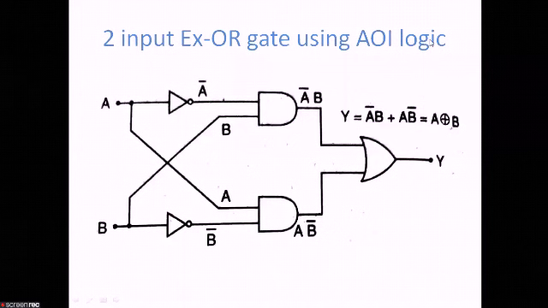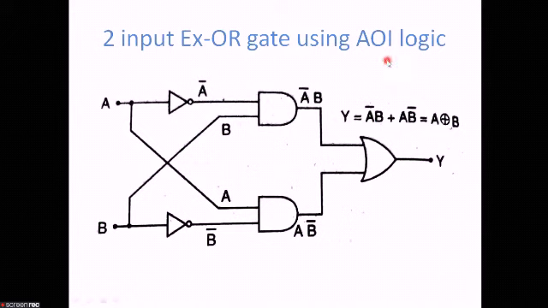Now let us see how to design an XOR gate using AOI logic. What is AOI logic? You already know it: the logic of the basic gates, A for AND, O for OR gate, and I for NOT gate, that is inversion, so AND, OR, inversion logic.